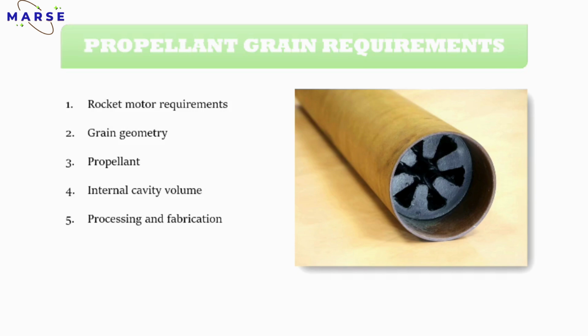Next one is grain geometry. We have discussed grain geometry, the different grain types. Then the next one is the propellant. Propellant means different types of chemicals will be there, so this is also a requirement. Then internal cavity volume. You have to take care of that cavity also. For example, you have to put that mold and mandrel, or plating, on the vibrator. What is the use of the vibrator basically?